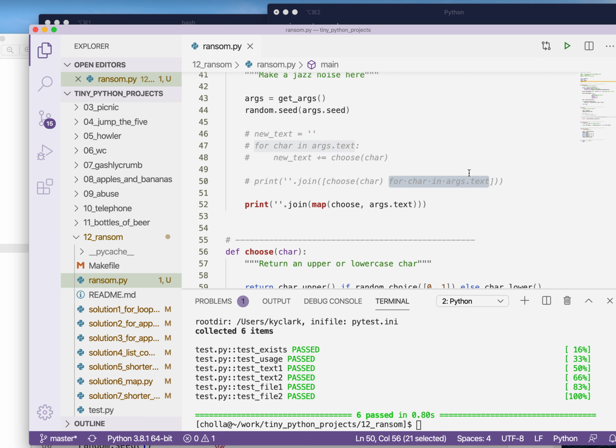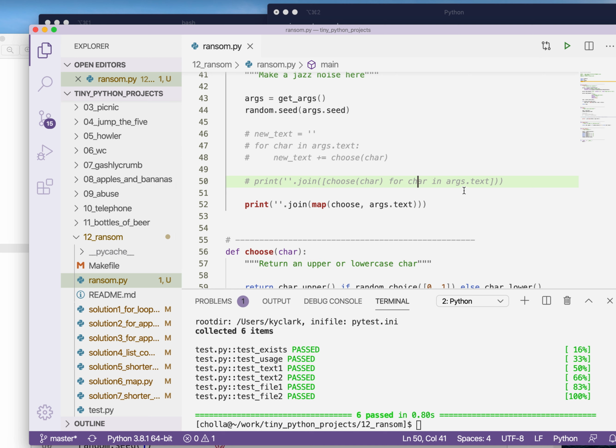The selection of char as the variable name there really is a marker for the reader to say, hey, I'm processing each character in this text. And for somebody who might be new to Python, that might actually be a bit of essentially metadata documentation that might help them understand the way that function works. So that's how I would go about solving the ransom note problem.